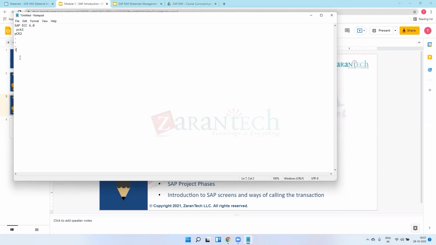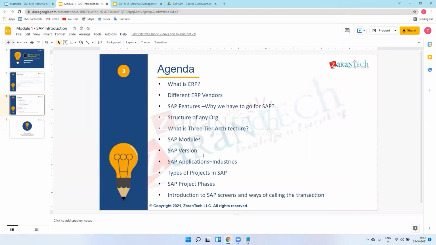You heard about S4 HANA somewhere? I believe so. Yes, I heard about it. Okay, so this is all about the SAP versions.